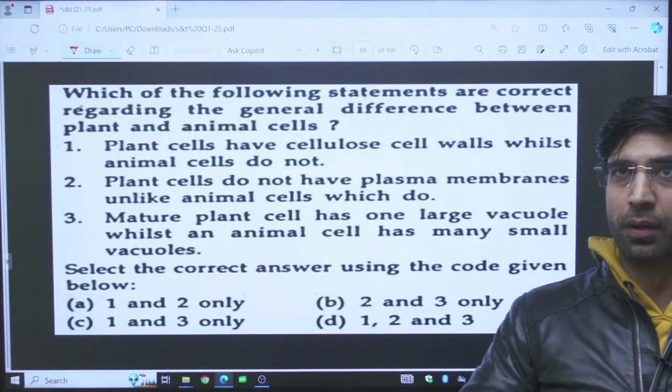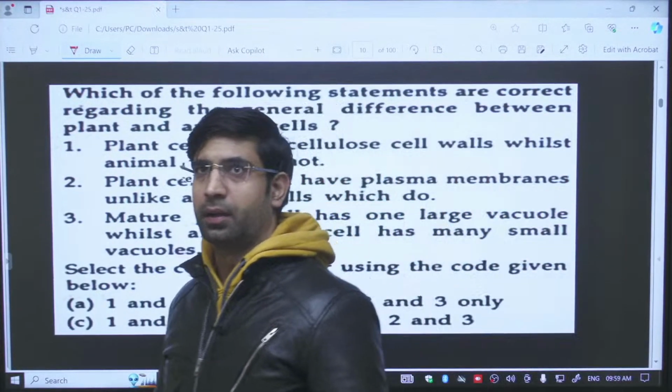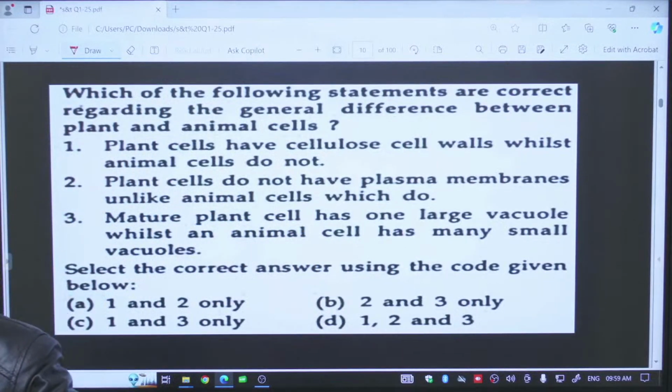Now this is our next question. Which of the following statements are correct regarding the general difference between plant and animal cell? See, if you go on the basics, in a living cell we are having one nucleus. Basically cells are of two types. I am going on the basics. After the basics I will be taking this question.